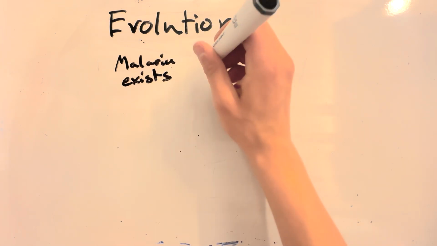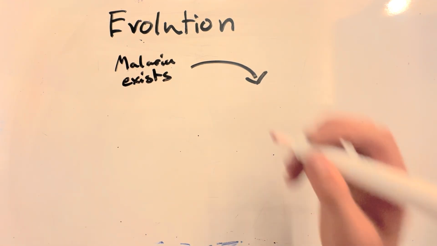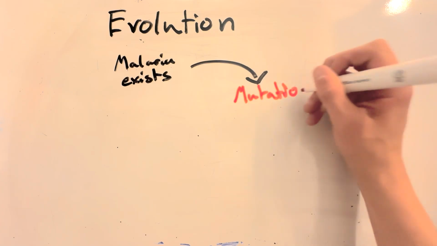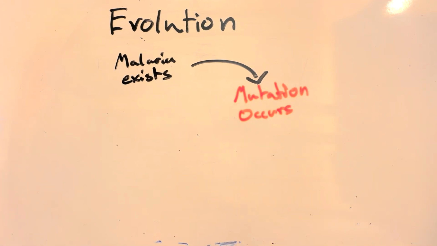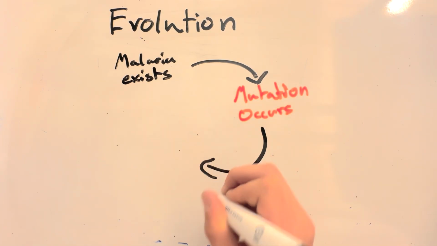Next, there are 3 checkboxes that need to be filled in order for this gene version to be spread in a population. The first one we already covered. There needs to be variation in the population. We have that with our malaria disease mutation. Second, the allele needs to be able to be passed down through generations. If it isn't inheritable, then it can't spread over time.